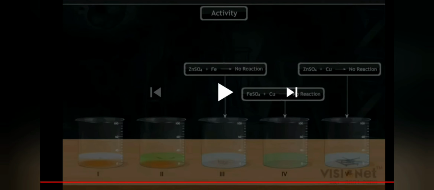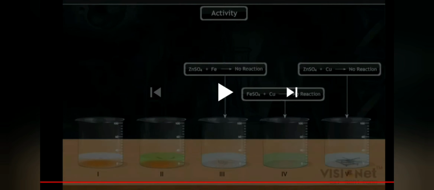While comparing the reactivity of zinc and iron, zinc is more reactive than iron. So, the iron cannot replace zinc because zinc is more reactive. So, iron does not have the ability to replace zinc in that solution. So, no reaction takes place.